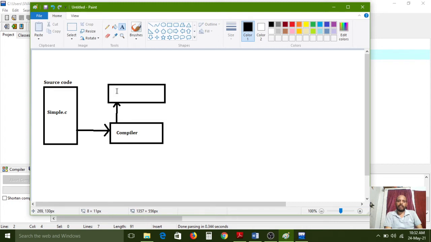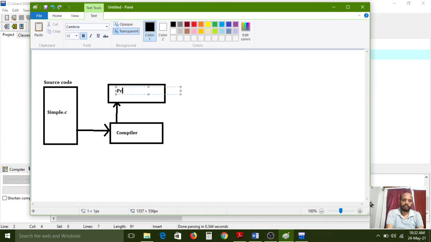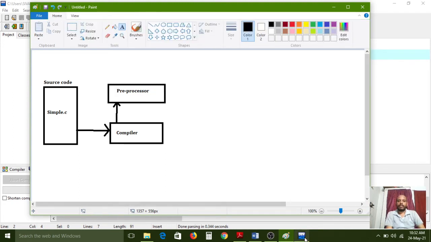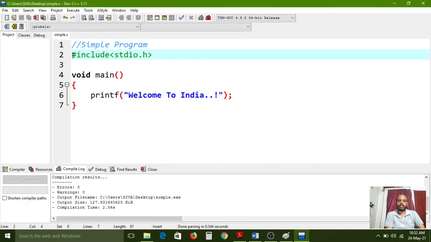The preprocessor's functionality is pre-processing, meaning it processes the statements defined with preprocessor directives. By using the directive we need to link this file.